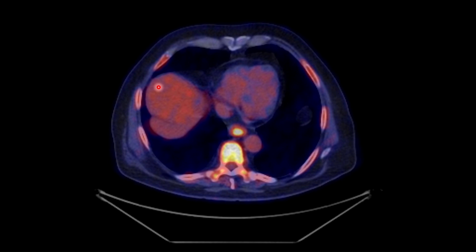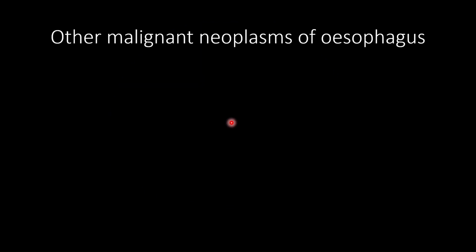So in this FDG PET scan, it demonstrates high uptake, which is corresponding to the area of abnormal thickening at the distal esophagus.